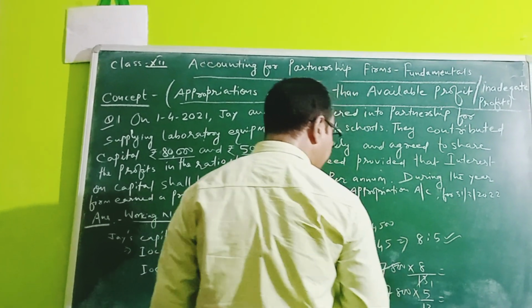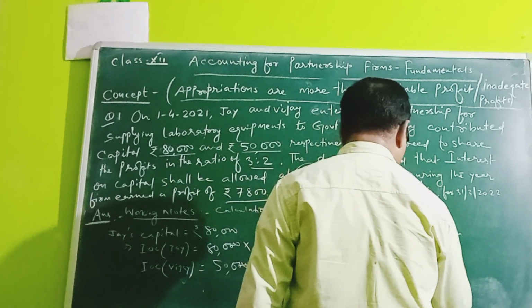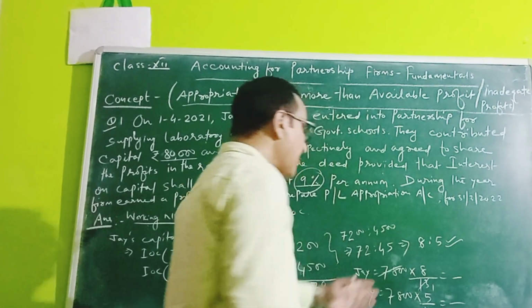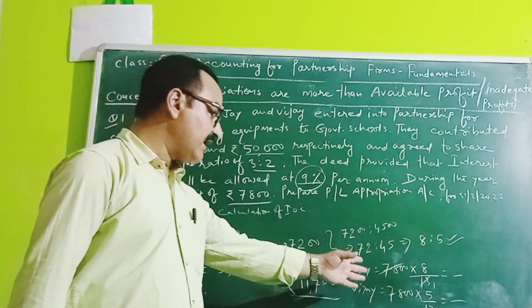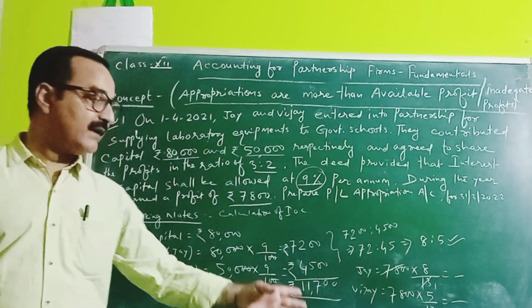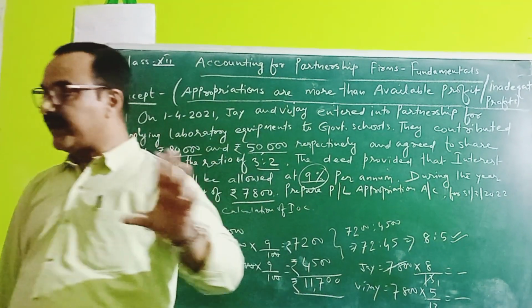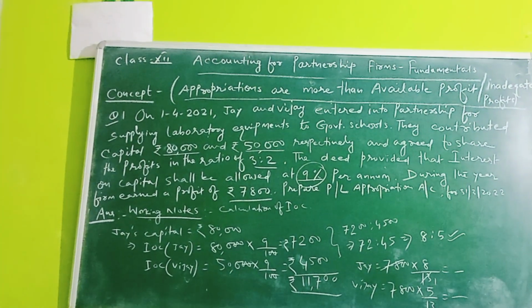Please check it out. You have to calculate 7,800 multiplied by 8 by 13 and 7,800 multiplied by 5 by 13, and check the amount.